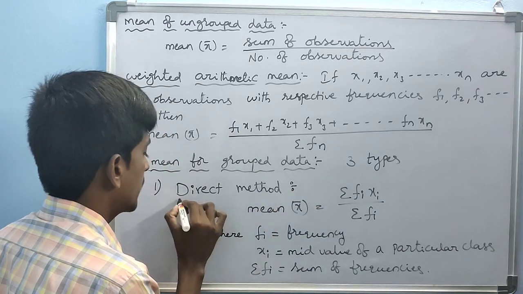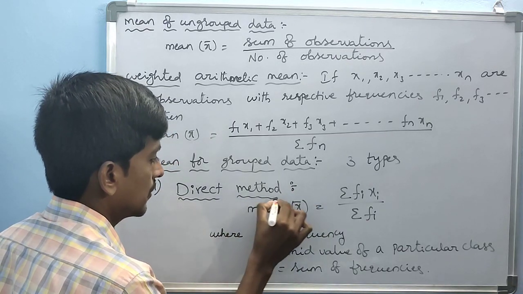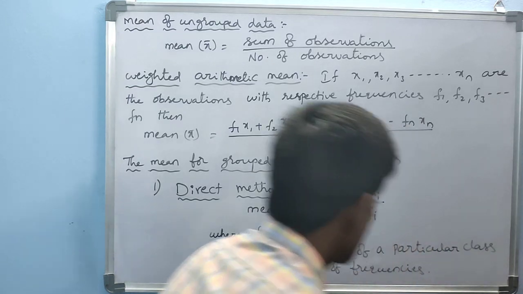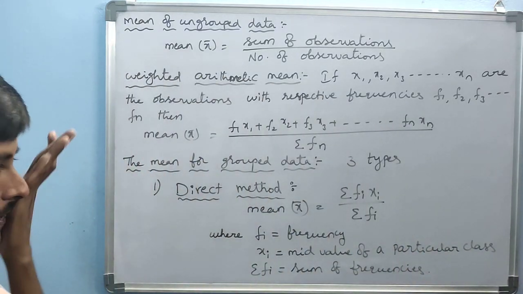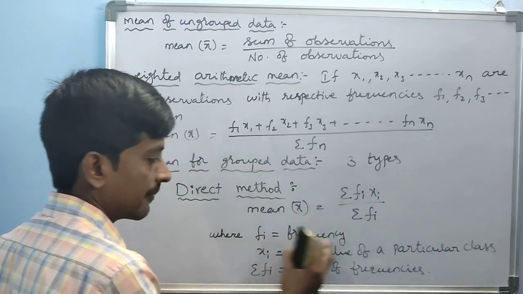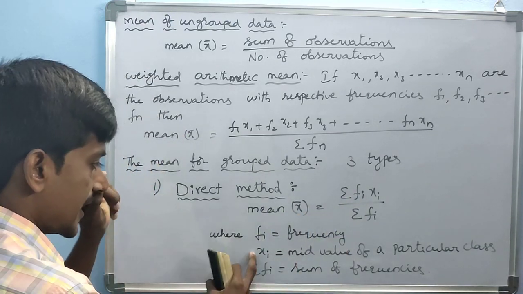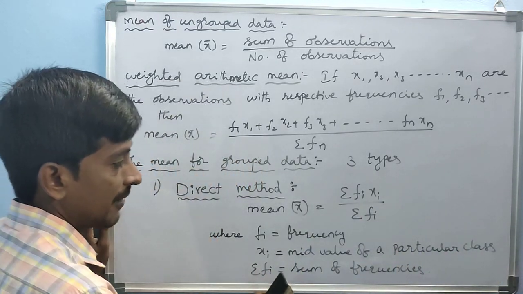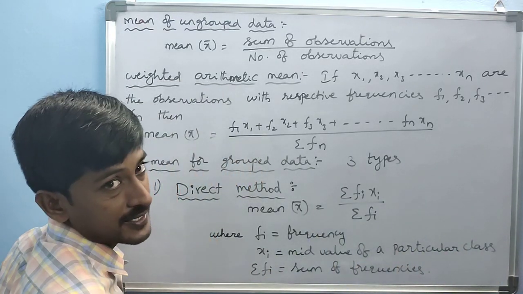Mean x bar equals sigma fi xi by sigma fi, where fi equals frequency, xi is the mid value of a particular class, and sigma fi is the sum of frequencies.